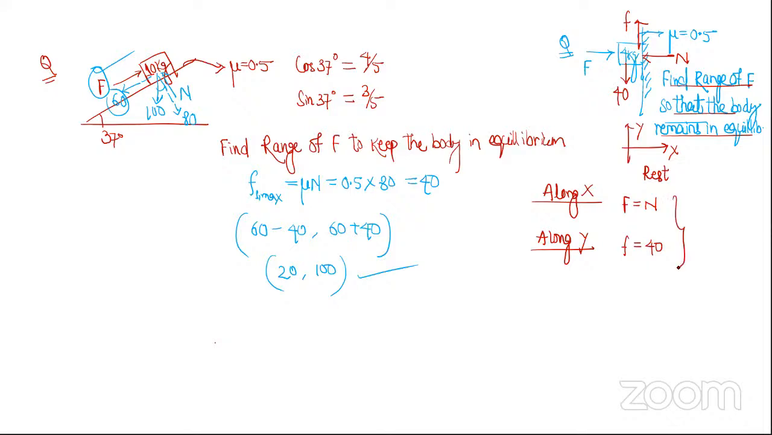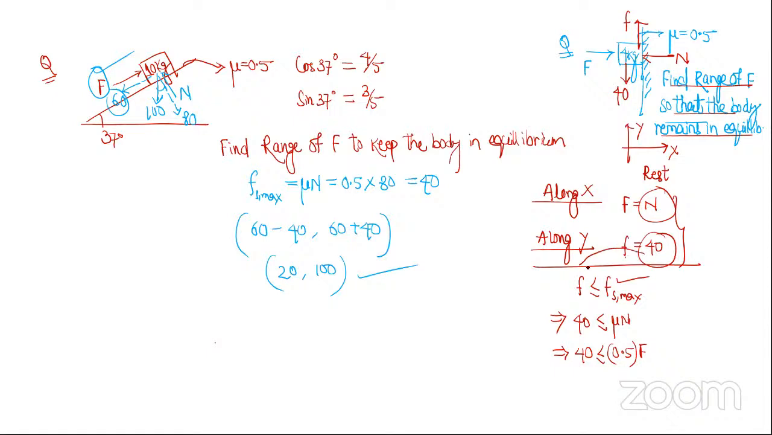And what else do we have? From the condition of friction, this friction should be less than or equal to the maximum friction, right? Now put in the values. You have got 40 for the friction, so put 40 less than or equal to Fs max. What is the meaning of Fs max? It's mu N. Mu is 0.5, and N is F, from the x equation. So I'm just putting the value of F in place of N. That's all.